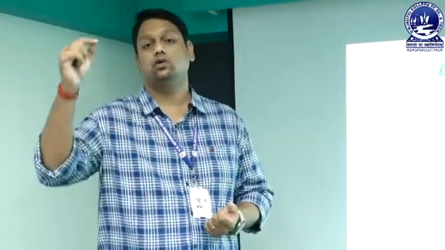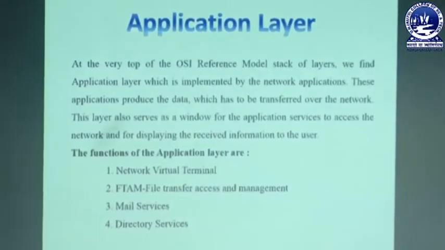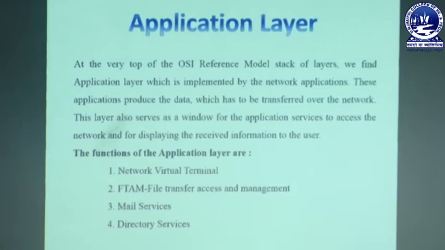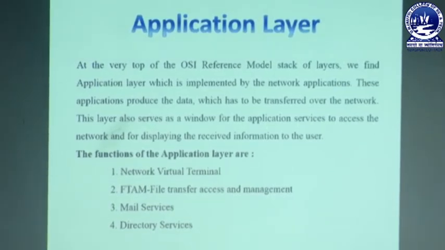The application layer is closely related to the user, because the user interacts with the device and all the layers only through the application. Whenever I make a call, I use the phone app to connect to a friend or to get a call. So these are the functions of the application layer: network virtual terminal, file transfer, access and management, mail services and directory services. These are the 7 layers of the OSI model, and we have discussed each and every layer briefly. These layers interact with each other to send a message from sender to receiver successfully.